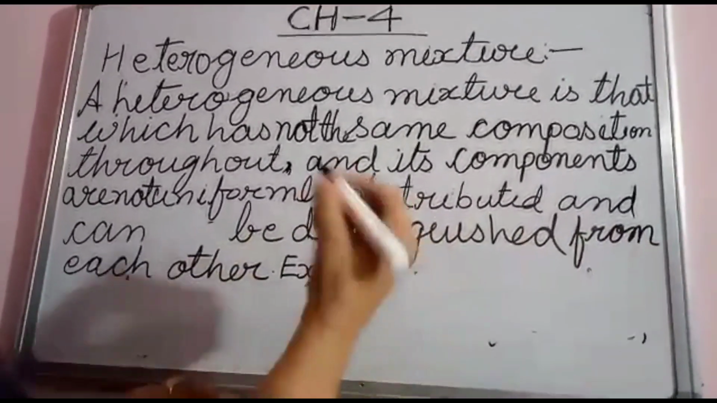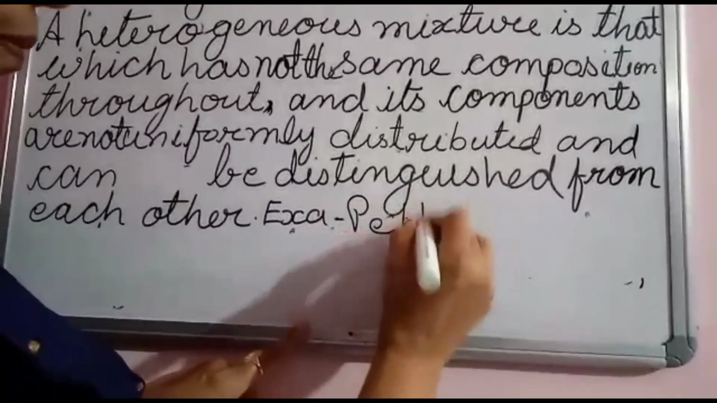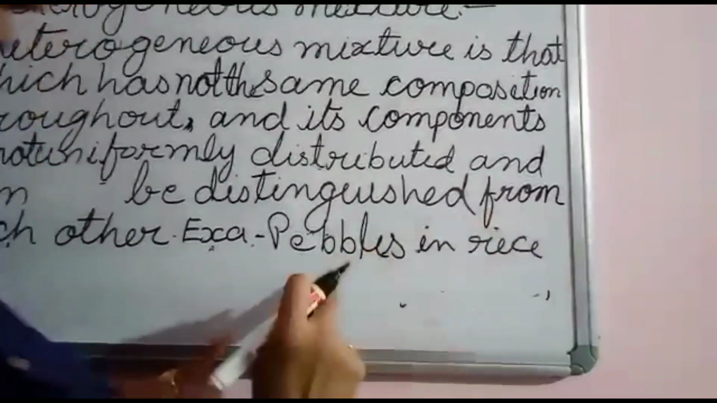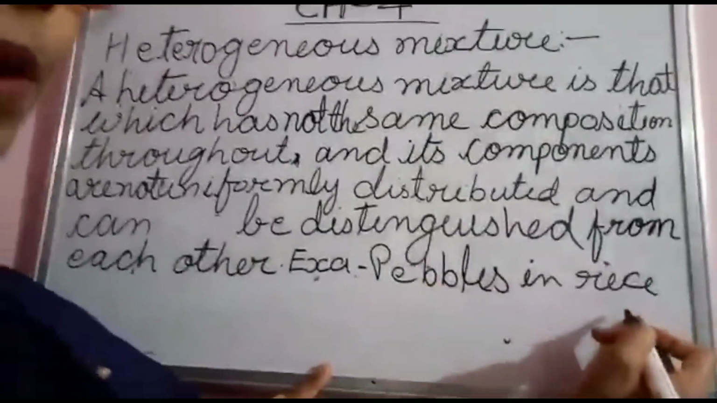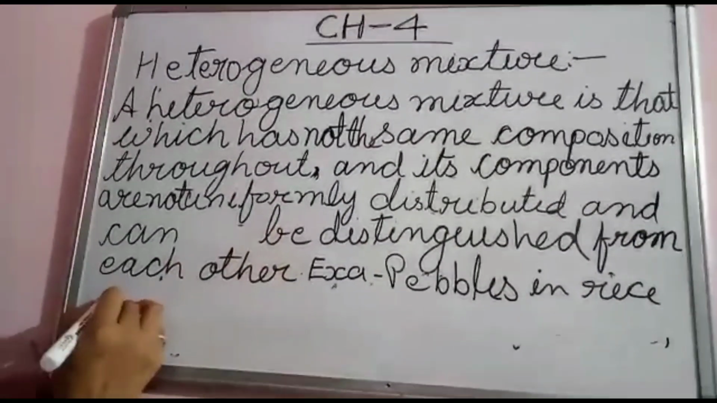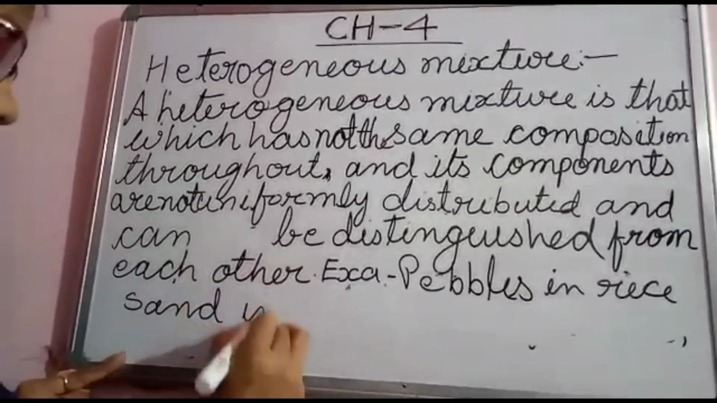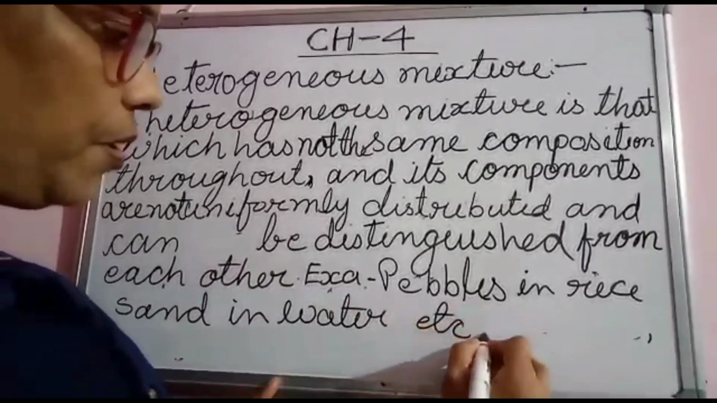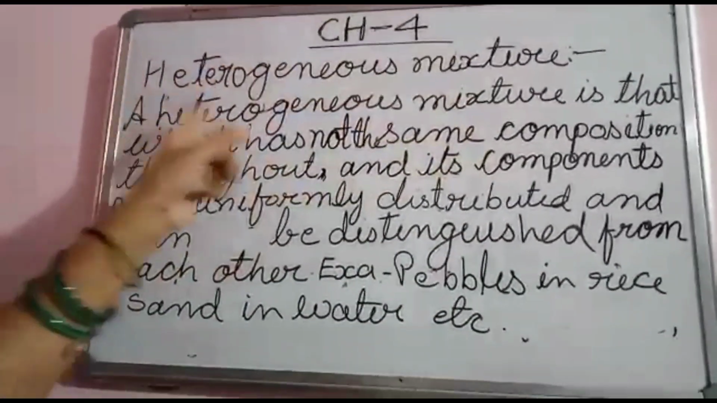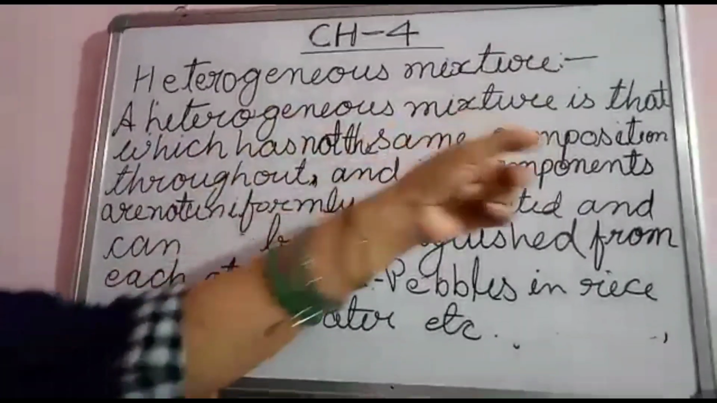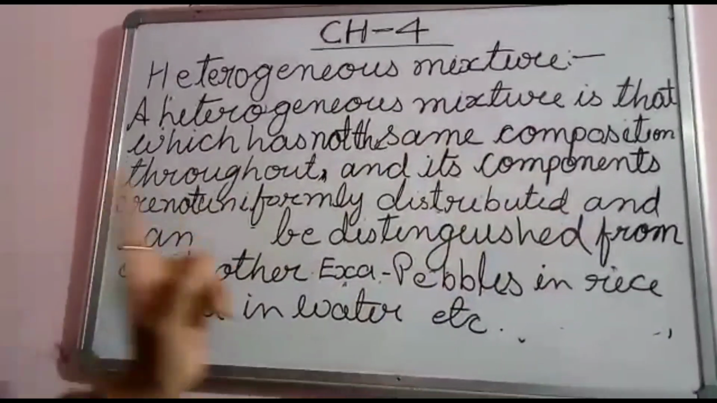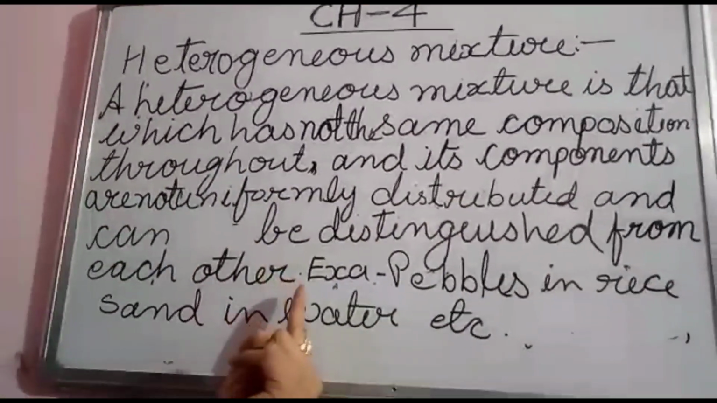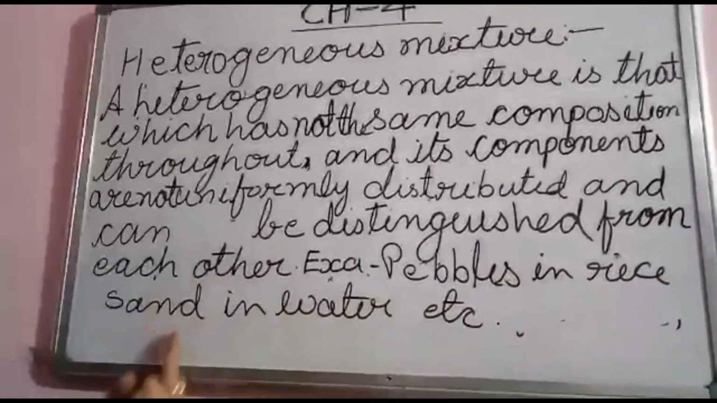For example, pebbles in rice. Pebbles are separated from the rice. This is an example of heterogeneous mixture. And the second one is sand in water. Sand in water, etc. There may be many more examples. Is it clear? A heterogeneous mixture is a mixture which has not the same composition throughout, its components are not uniformly distributed, and they can be distinguished from each other. For example, pebbles in rice and sand in water.